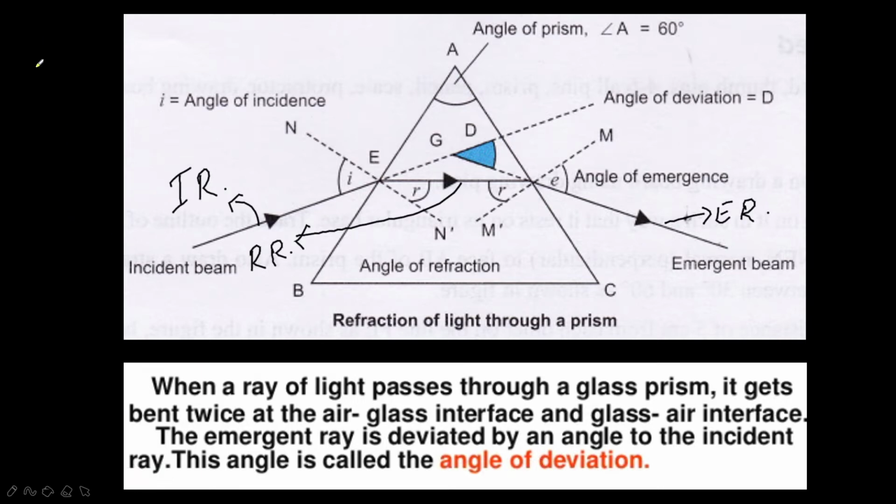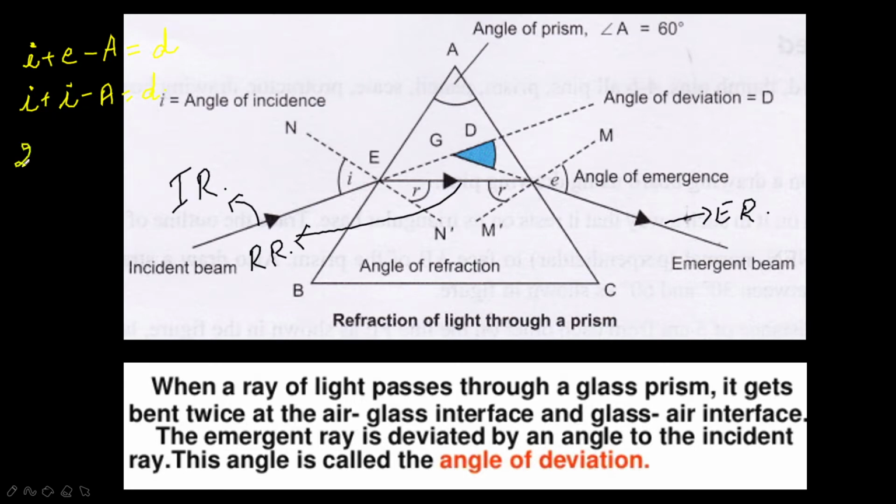So that only, if we see, angle of incidence plus angle of emergence minus angle of prism equals angle of deviation. If the light ray is sent from the other side, then it will be the incident ray. So that's why we can consider that as the emergent ray also as the incident ray, right?